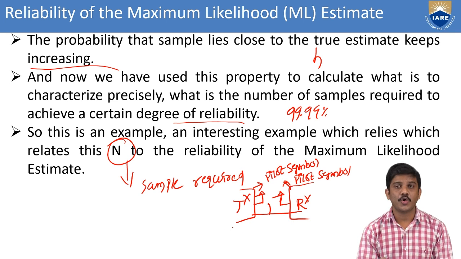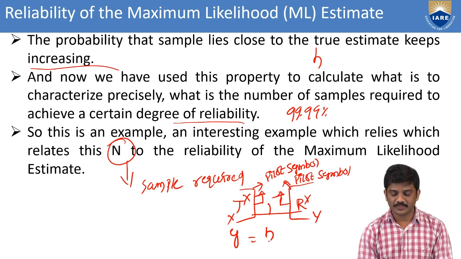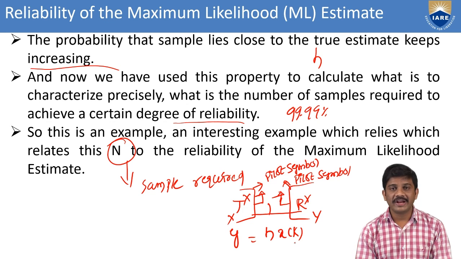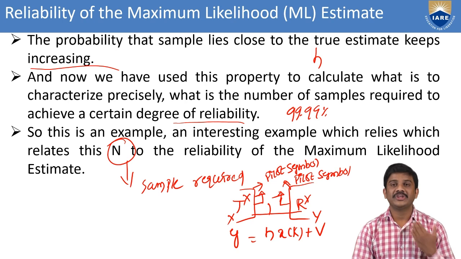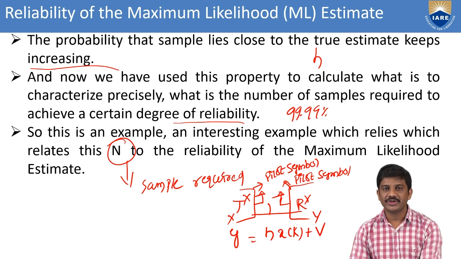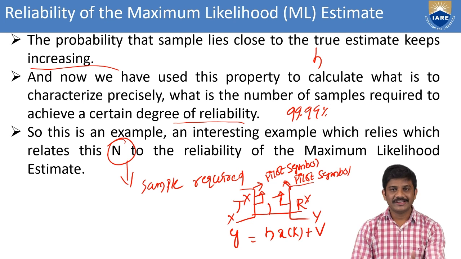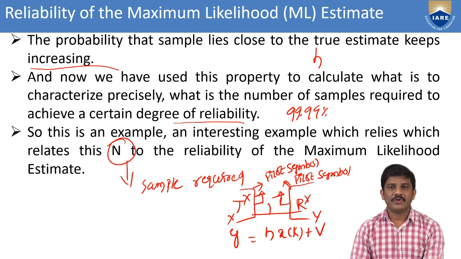Then we can write this. We are considering the output, y. Here the output is y and the input is x. So y equals h times x of k, plus the noise, which is represented with v. Here we are considering one observation in this communication.